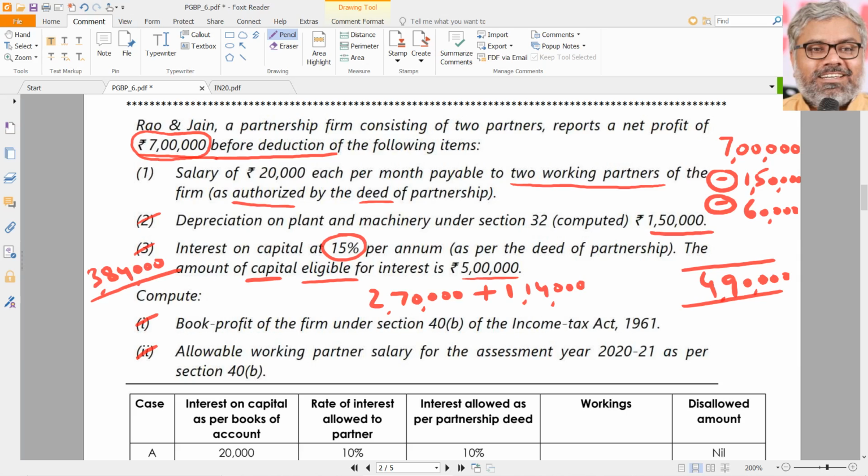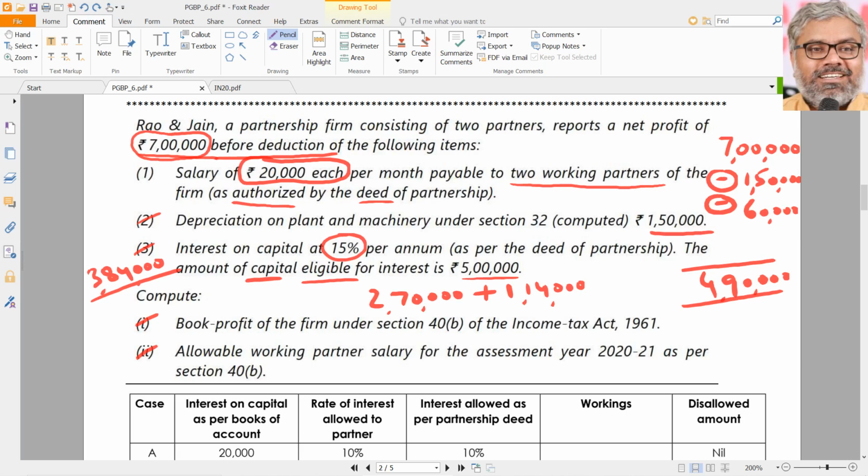If we don't check whether the salary was already higher or lower than this, that we have to check first. Directly, blindly, you cannot say 3,84,000 is eligible. What if the actual salary was less than this? Then 3,84,000 would not be eligible. Imagine that instead of 20,000, 10,000 was given as salary. Then if you write 3,84,000 as the deductible amount under 40B, that would be wrong. So be careful. Don't directly say that it is eligible for deduction. First check how much salary was paid to each of the partners.